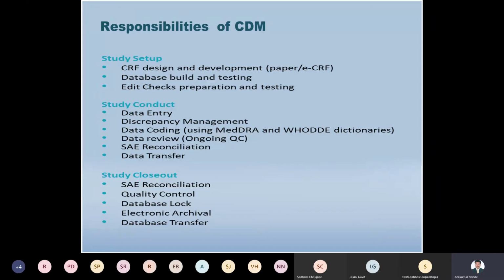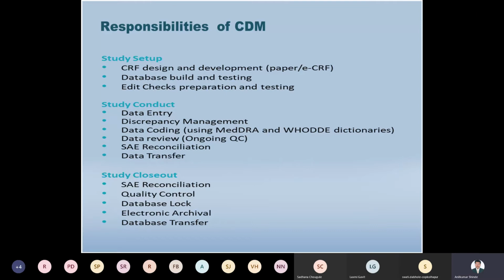Then data review and ongoing quality control testing. Data reviewing means checking whether the collected data is appropriate or not, whether it is correct or not. If anything is wrong, we can delete that data from the database. Then SAE reconciliation. SAE is a serious adverse event.